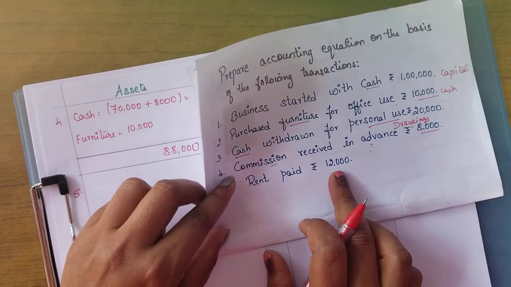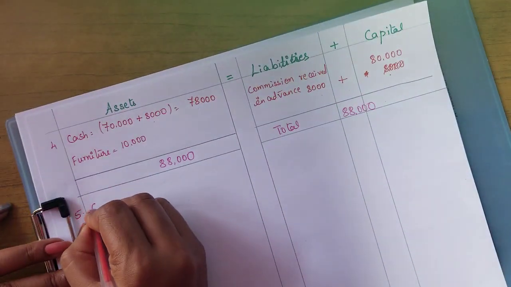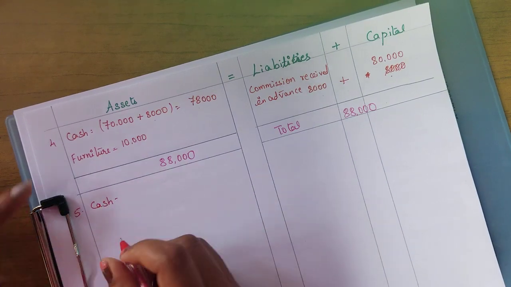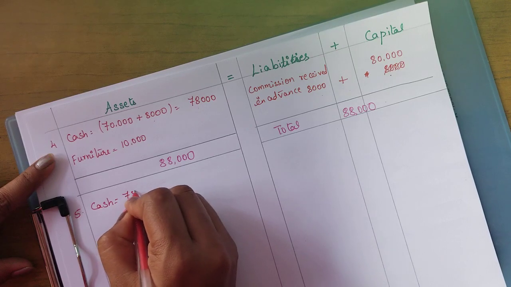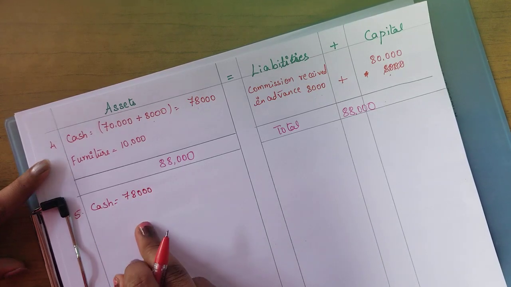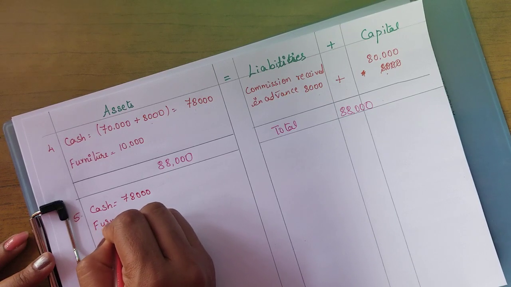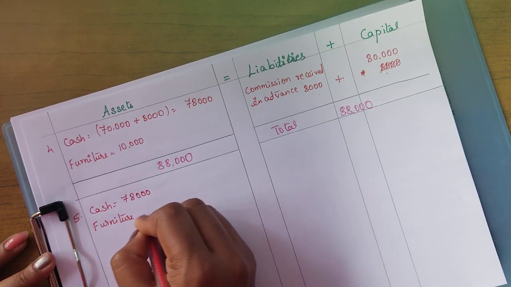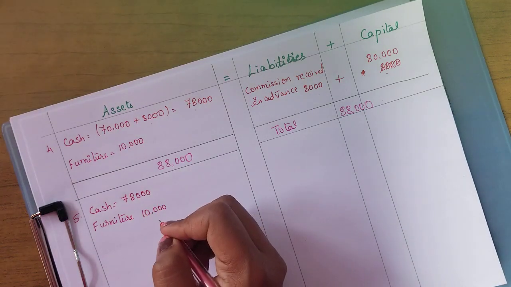Rent paid rupees 12,000. So you are paying a certain sum of rent. First let me take the cash. Cash balance in the business is 78,000, and furniture will not be affected anymore, so furniture will be shown as it is, 10,000 itself. Got it?